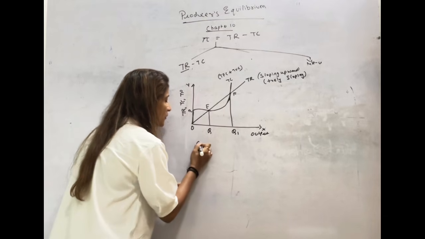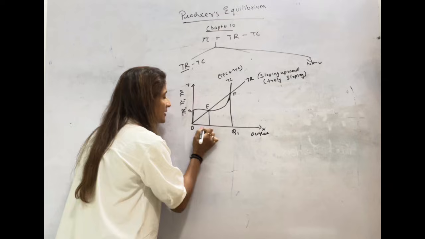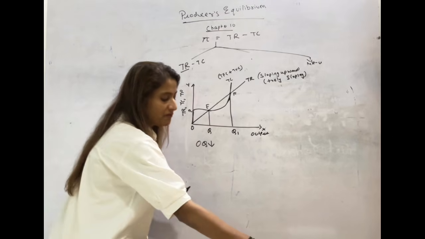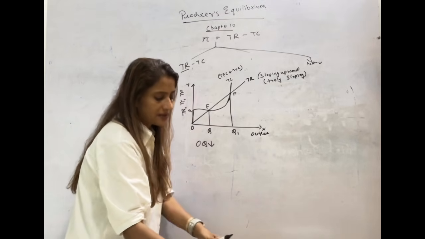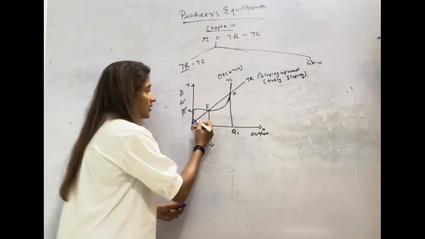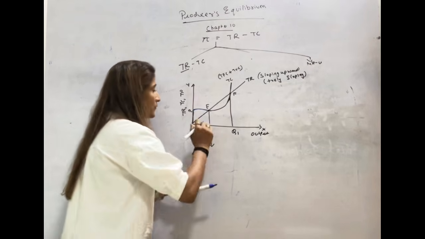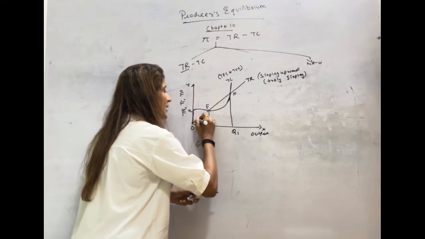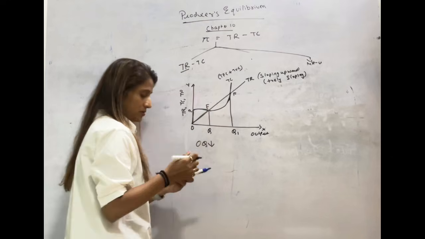Let us assume a situation where the producer is producing less than OQ. If the producer produces less than OQ, if you see, the cost curve is upper and revenue is below. Revenue is less, cost is more.